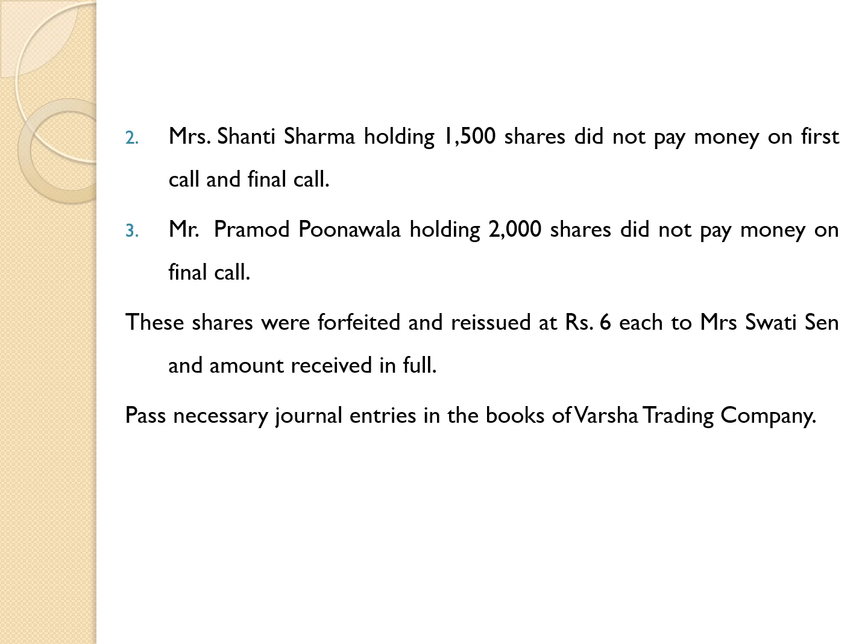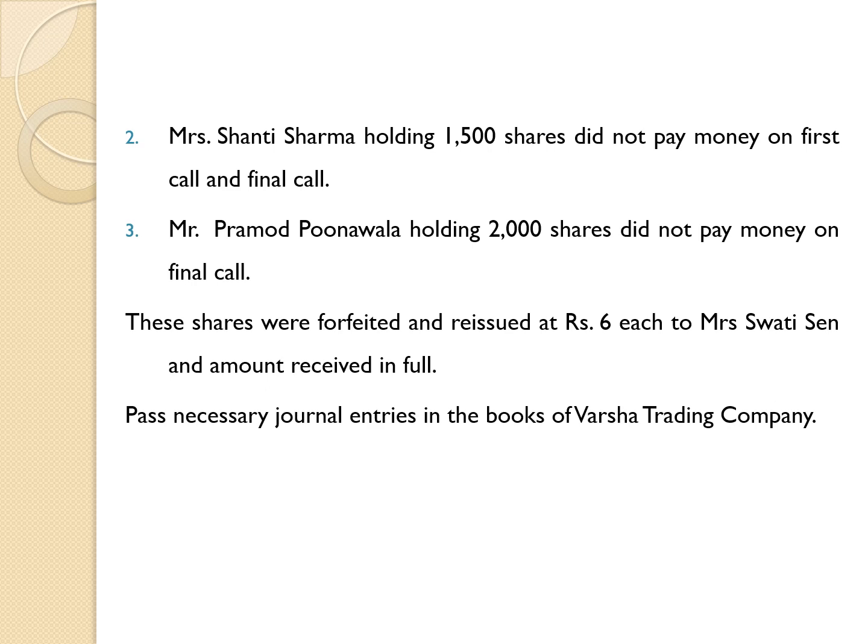First party is Mr. Ravi Roy, who failed to pay amount on allotment, first call and final call. It means Mr. Ravi Roy only paid application money. Another party, Mrs. Shanti Sharma, didn't pay first call and final call. It means Mrs. Shanti Sharma paid amount up to allotment. And last party, Mr. Pramod Poonawalla didn't pay final call money. It means Mr. Poonawalla paid money up to first call.